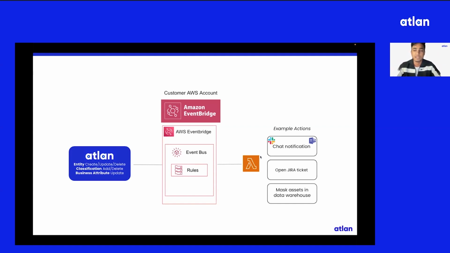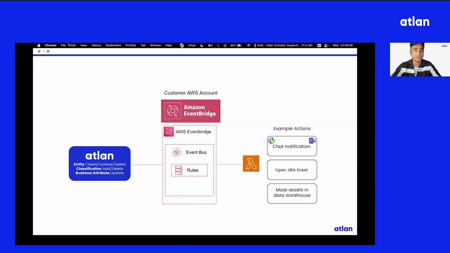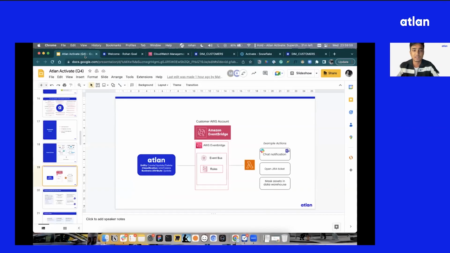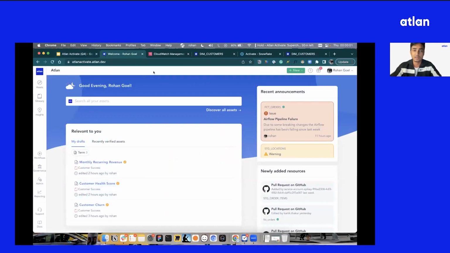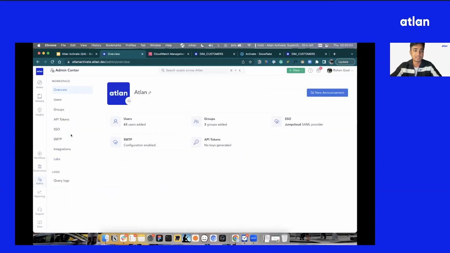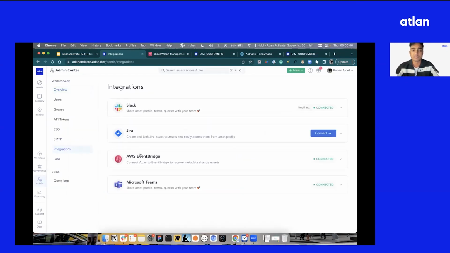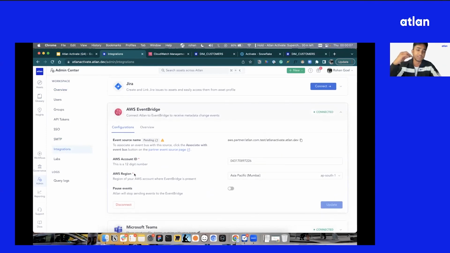you can send a notification on Slack. I'm going to show you a lot of demos. The possibilities are infinite, but before we jump into that, let's see how the setup happens. You just go to your Atlan account, go to admin, and set up your Slack and Jira integrations. It's really quick. You just enter your AWS account ID and AWS region, and it's done. It's a super simple two-click process. After that, you'll start getting all the Atlan metadata events in your Eventbridge account, and you'll be able to drive use cases on top of it.